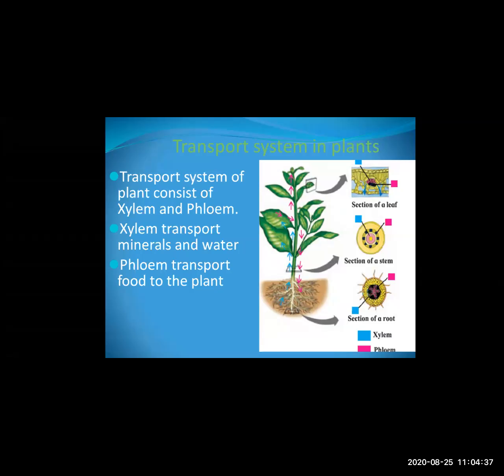And what does the phloem transports? The phloem transports food to the plant. Okay, so who transport minerals and water? Xylem. And who transport the food to the plant? That is phloem. So this is all about transport system in plant. So you have to remember only this much, that transport system of plant consists of xylem and phloem, where xylem helps in transporting minerals and water, while phloem helps in transporting food to the plants.